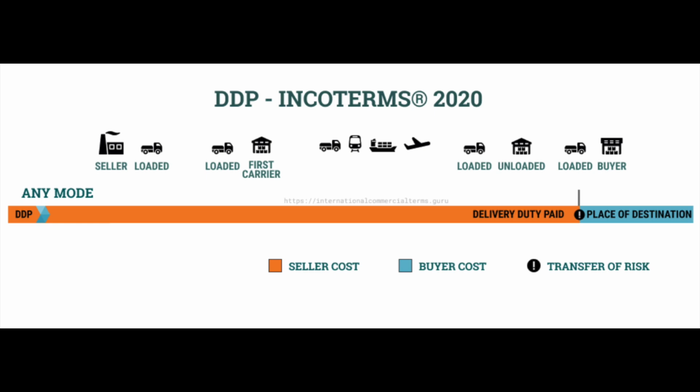Risk transfer point: risk only transfers to the buyer once the goods are delivered at their final agreed place, which is in this case the buyer's warehouse in Brazil. Here, the buyer's warehouse, yes. And coming to the buyer's responsibility, almost nothing related to transportation or customs, just unloading the goods at their own warehouse, unless agreed otherwise.